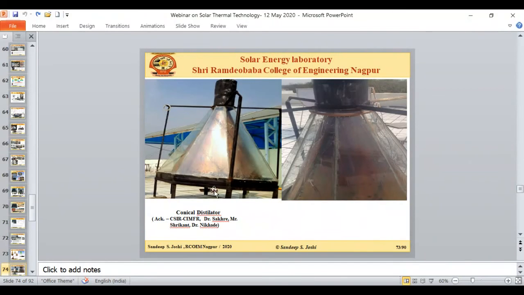We provided one additional provision to use biomass also in the same conical water distillator, so that in the countryside where biomass is abundantly available, we can use the solar energy, and in the off-sunshine period, we can use the biomass energy also.